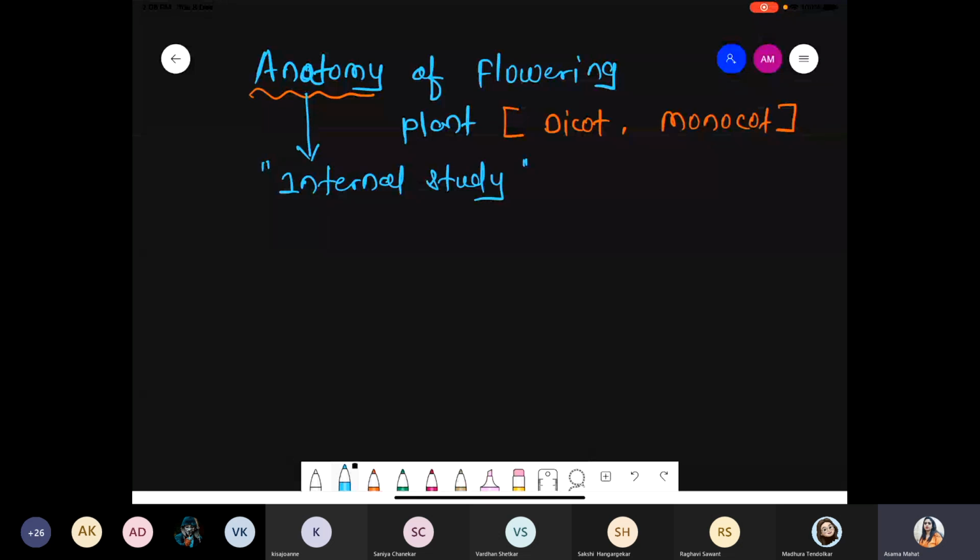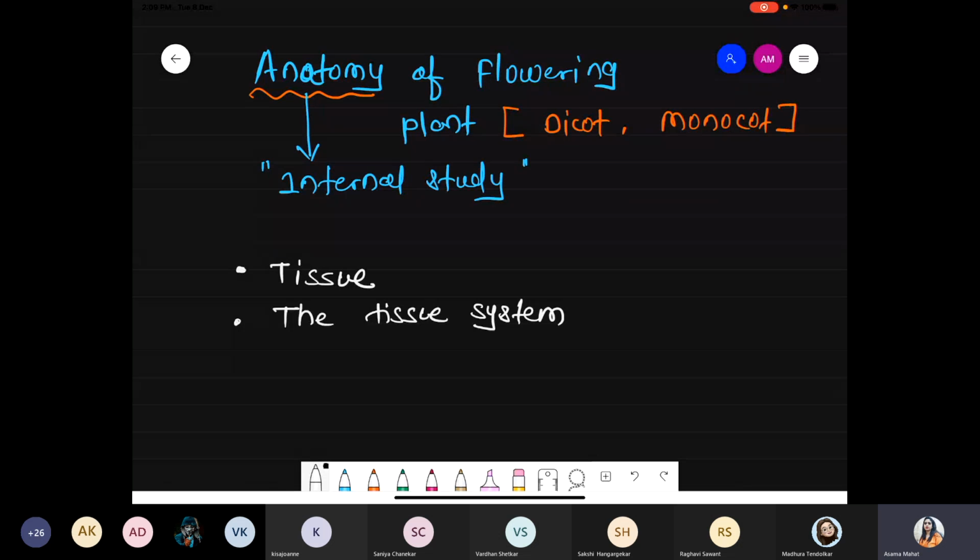we'll discuss a few concepts. First of all, in this chapter we'll discuss what is the meaning of tissue. Second point, we discuss the tissue system. So living tissues or dead tissues are there, means parenchyma, collenchyma, sclerenchyma, etc. Next one, third one, we are talking about the different anatomy.